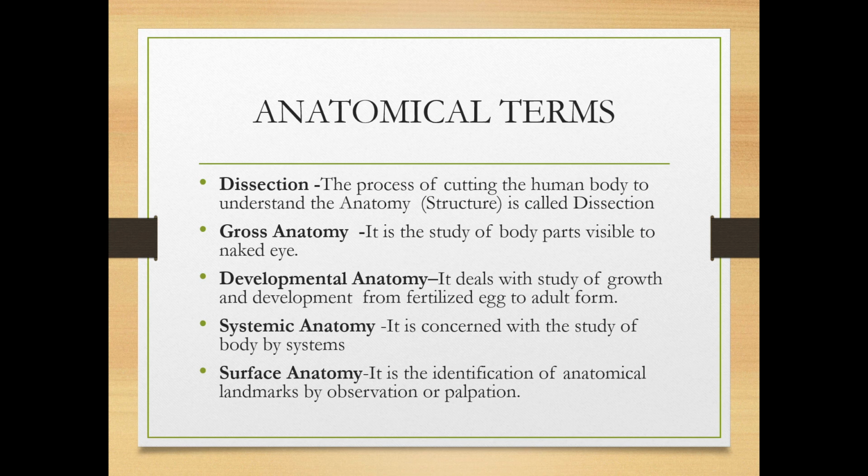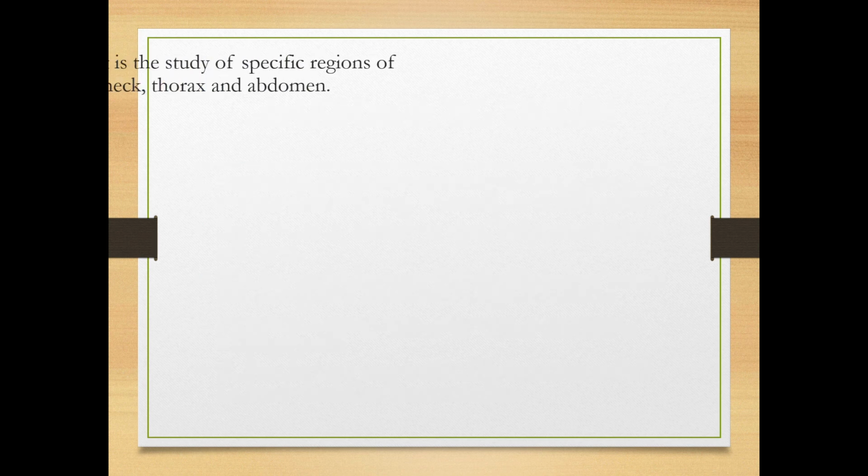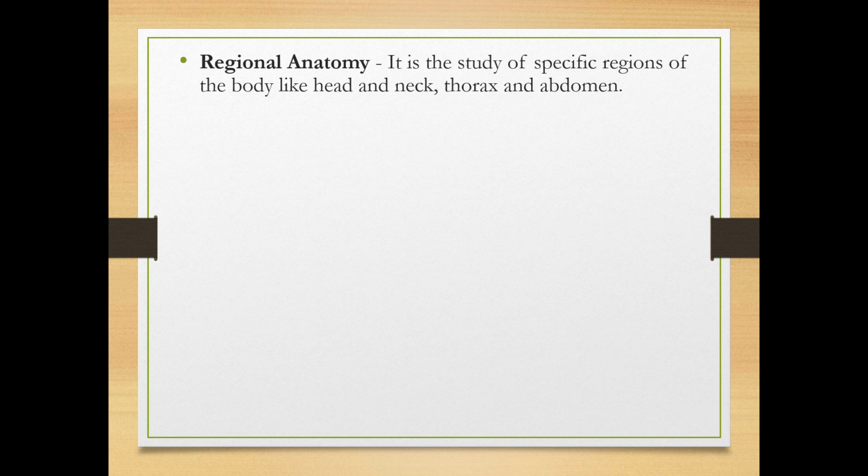By palpation you study it. That is called surface anatomy.